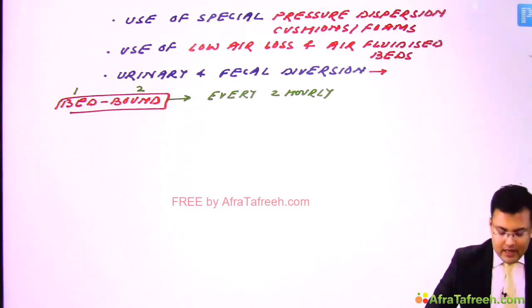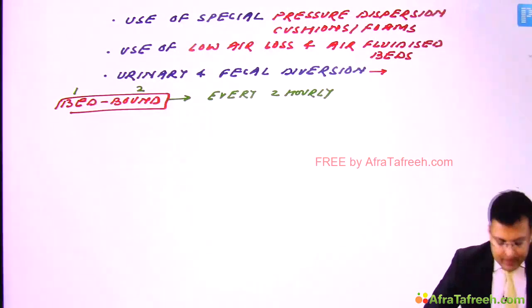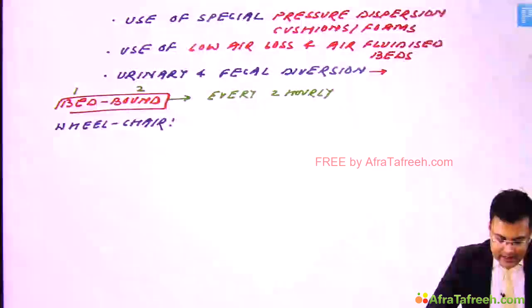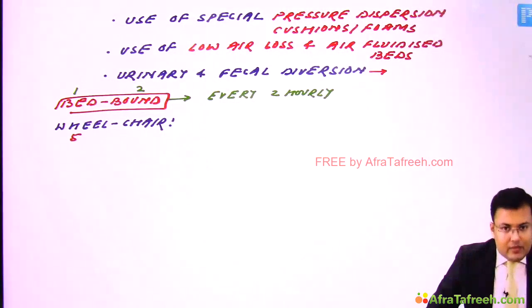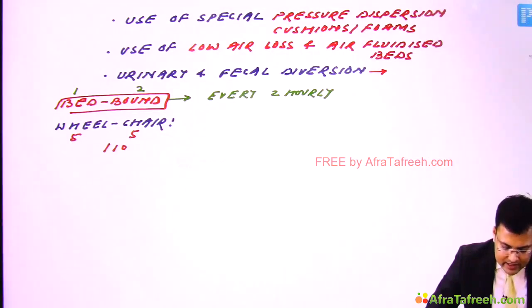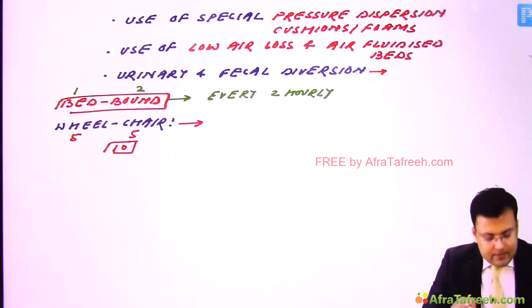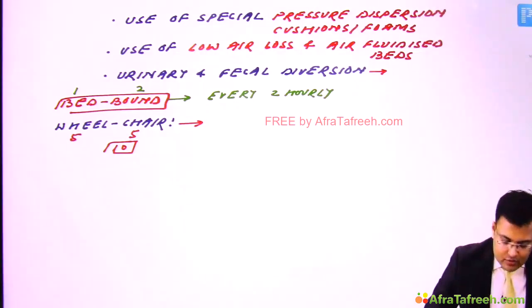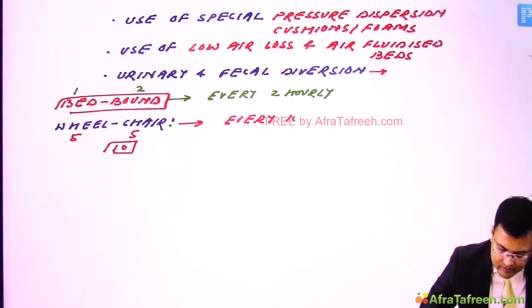Every 2 hourly. Okay. Now see, if a patient is wheelchair bound, how many letters are there in wheel? 5 letters. And how many letters in chair? 5. So total how many letters? There are 10 letters. It means these patients should lift off their seat every 10 minutes for 10 seconds. Every 10 minutes, the patient should lift off their seat for 10 seconds.